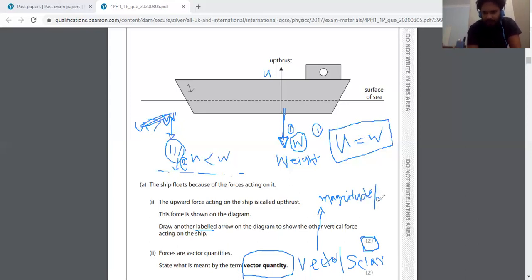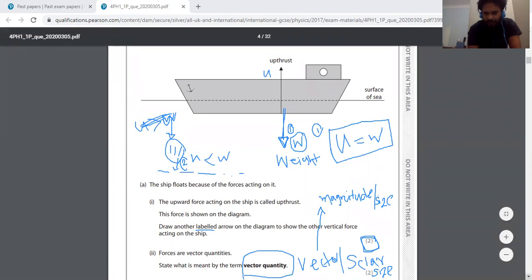Magnitude and size. Scalar means they don't have direction, only size. So you can write the answer: vector means the quantities which have both direction and magnitude.